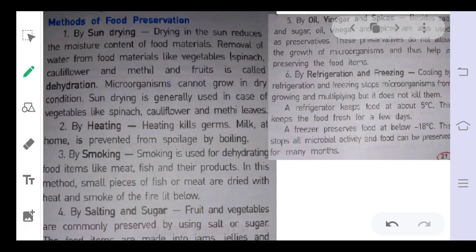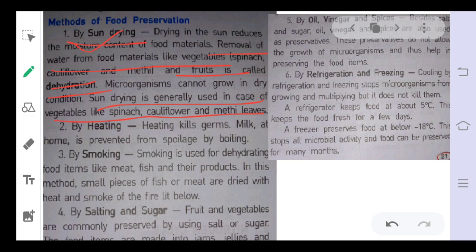Now there are certain methods by which food can be preserved. First, by drying, by sun drying. This is a very common method. Sun drying is a very economical and very easy method of preserving food, because drying in sunlight removes the water from food materials like leaves, cauliflower and fruit. This removal of water is called dehydration, and it is done with the help of the sun. Sun drying is generally used for vegetables like spinach, cauliflower and methi leaves.